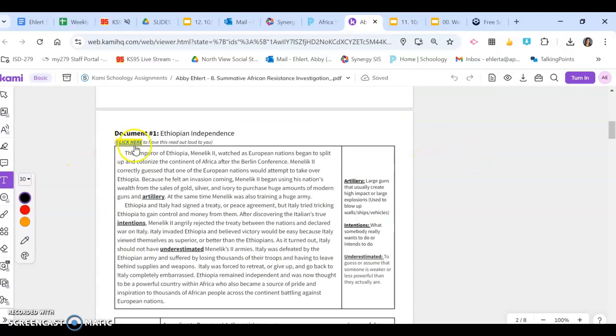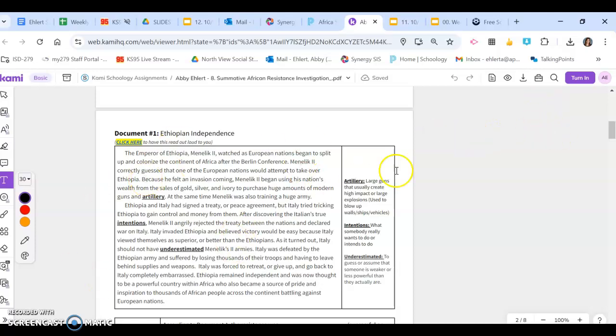So here's document 1. At the top of each document, if you click there, it'll have the document read out loud to you. Feel free to use the headphones hanging behind my desk if you do not have your own and you would like to listen to the document read to you. On the right-hand side are some words and their definitions that'll help you understand the reading. So just use those to your advantage as you're reading along as well.